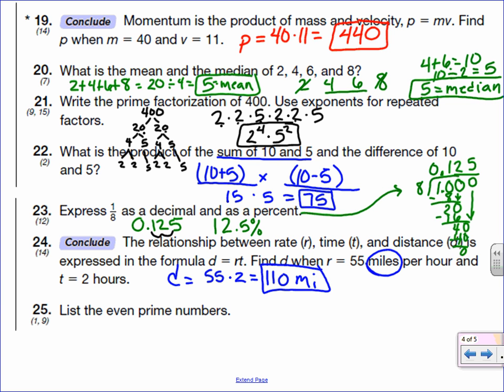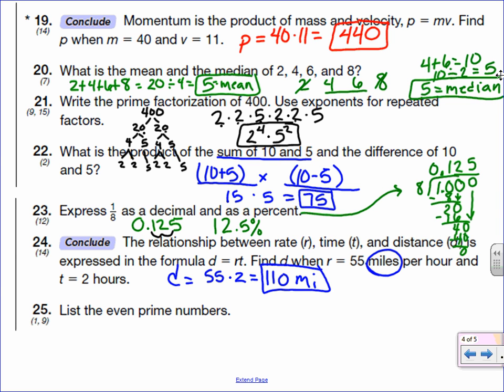Number 25 says list the even prime numbers. Now remember, a prime number is a number whose only factors are 1 and itself. So any number that's even will have 2 as a factor.